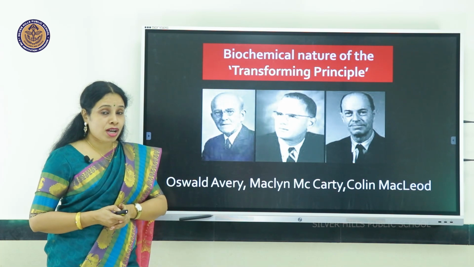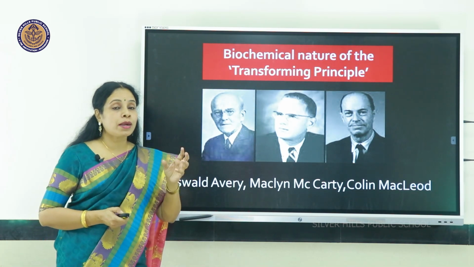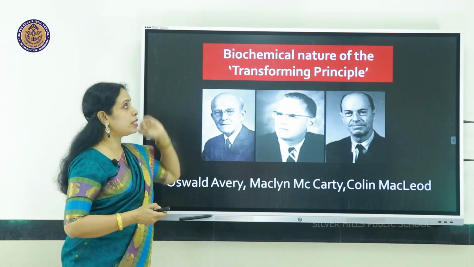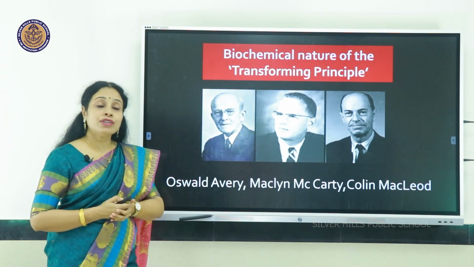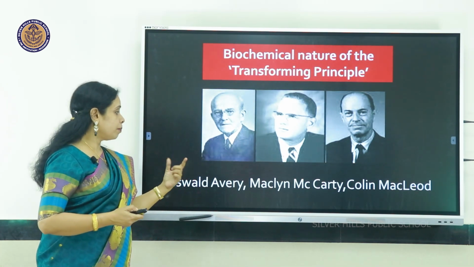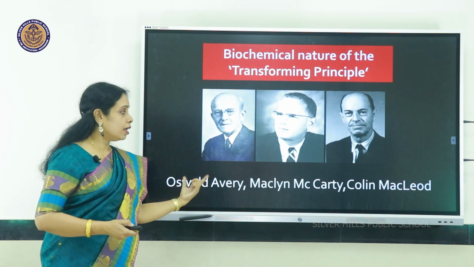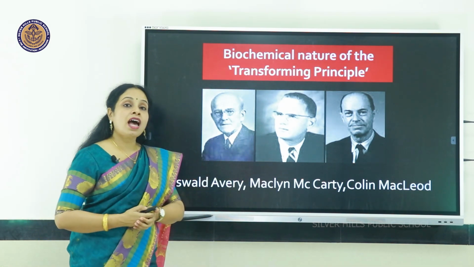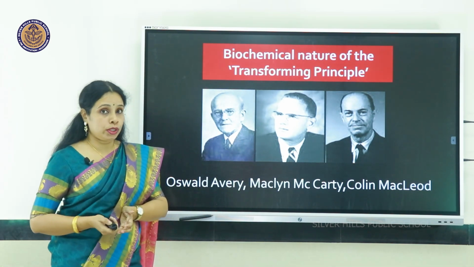Proof for this transforming principle of Griffith, the biochemical nature of it, was given by these three scientists, Oswald Avery, Maclyn McCarty and Colin MacLeod.